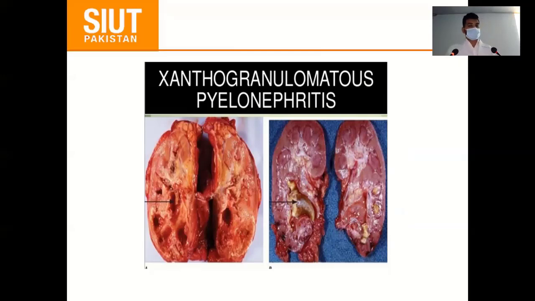But we should not proceed with the micturating cystourethrogram if there is acute infection or the urine culture is positive, because it will aggravate the reflux of bacteria into the kidney, and it will further damage the kidney and lead to scarring.